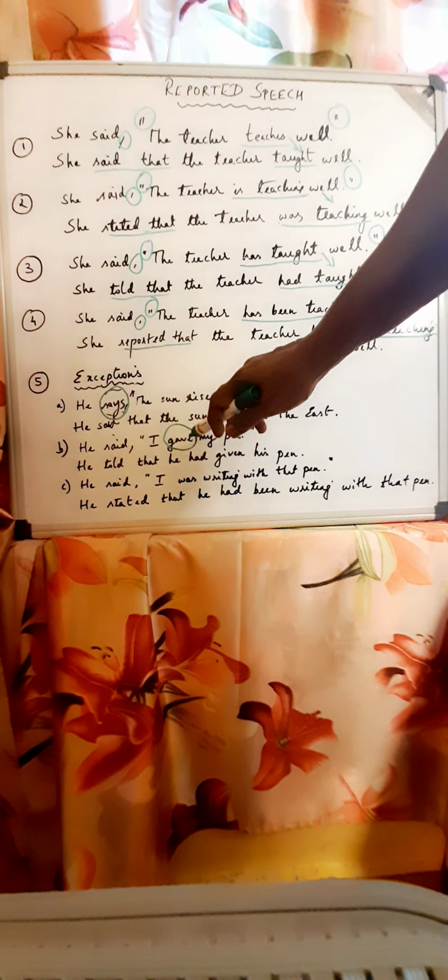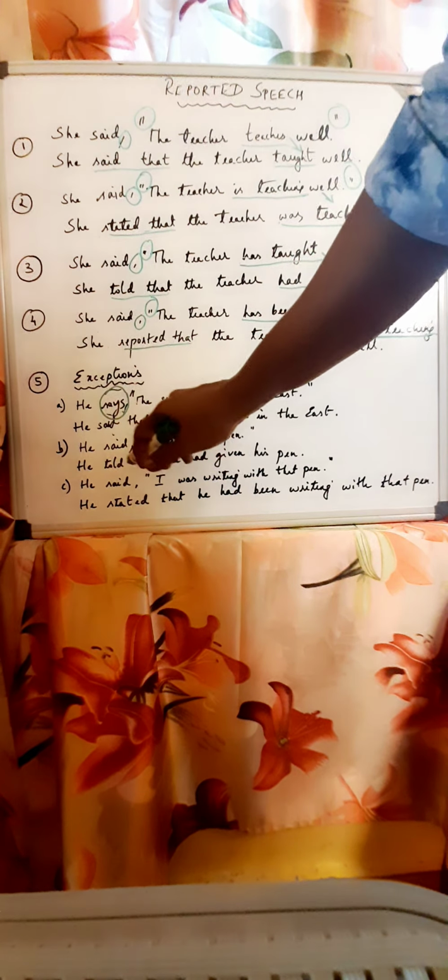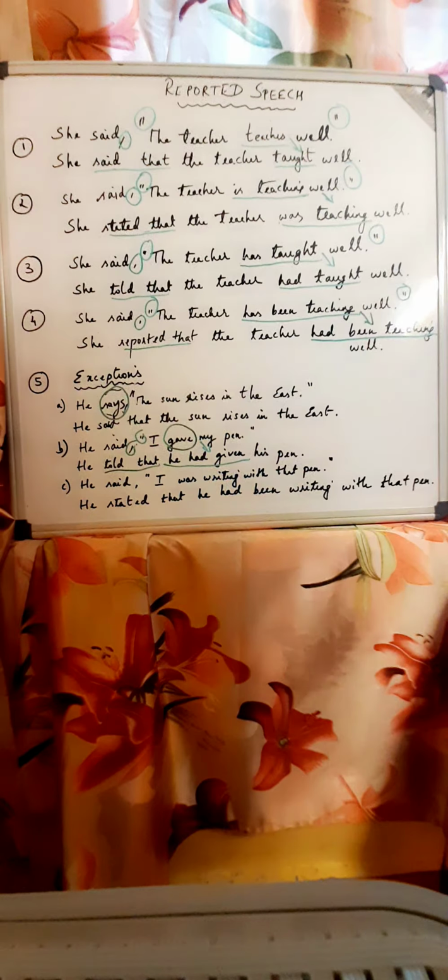Next exception. He said, I gave my pen. What is the difference? See, I gave. That is simple past. He told that. Remove the punctuation marks. He told that, he had given. So you see, this is a slightly different change.